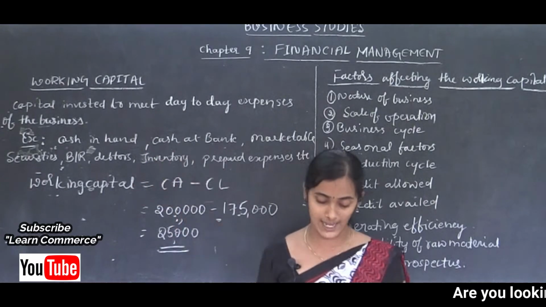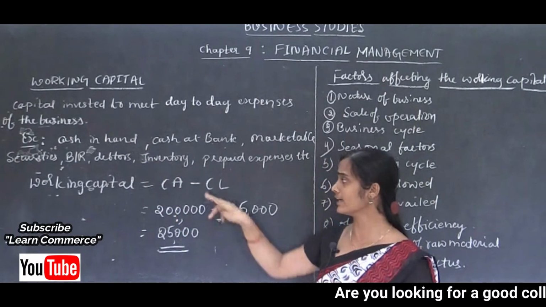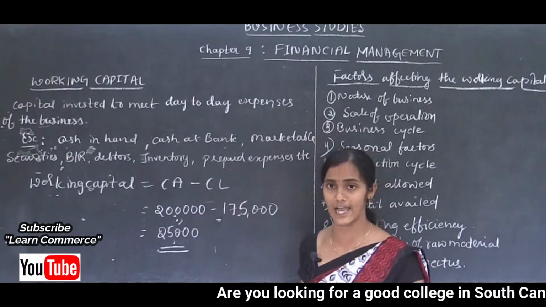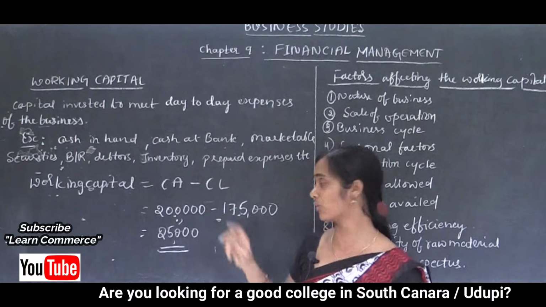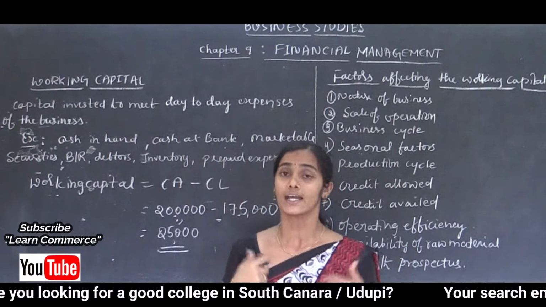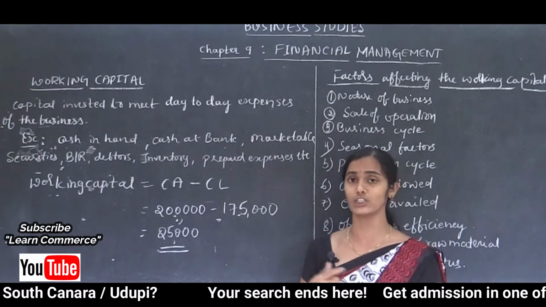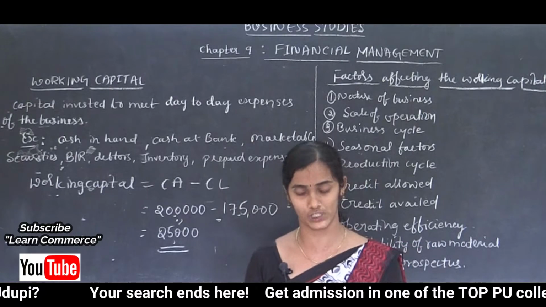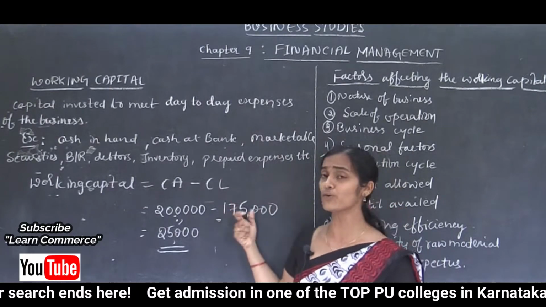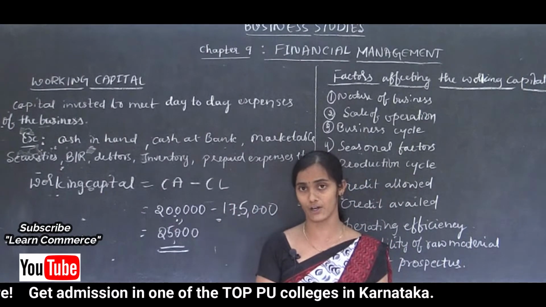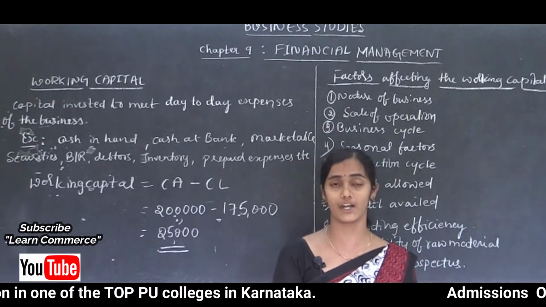Now, the concept of current liabilities. What is a current liability? Current liabilities are the payment obligations of the organization which are due for payment within a period of 1 year.